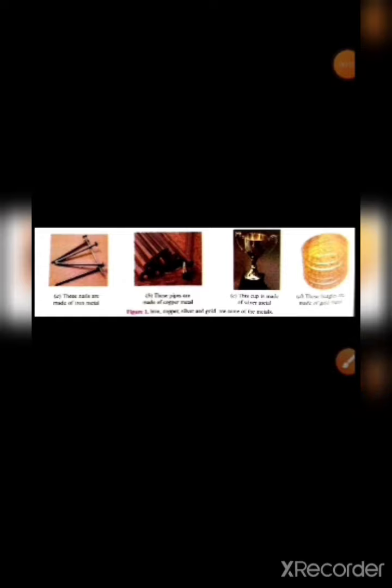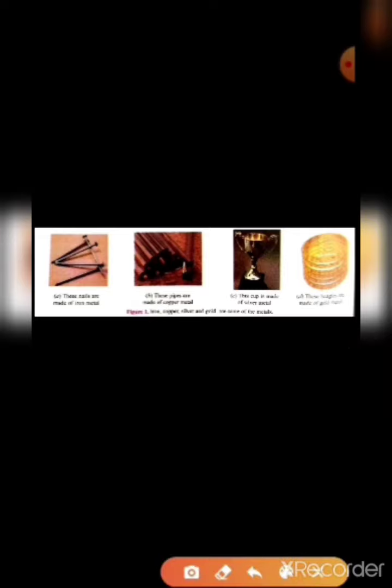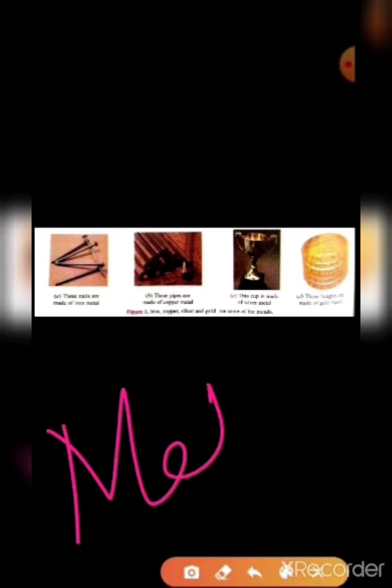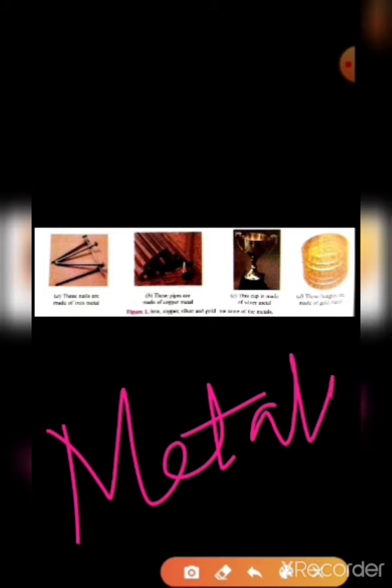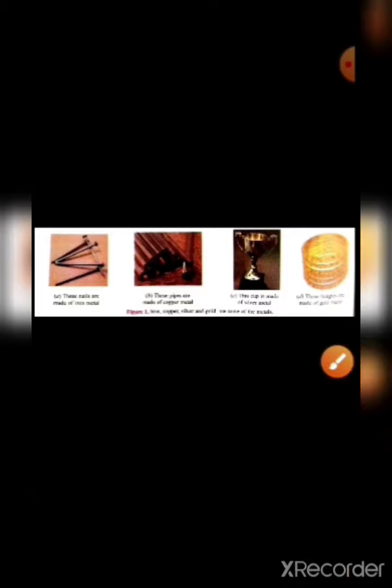Children, here you can see pictures of some common metals. The first are nails made up of iron metal. Second are pipes made up of copper metal. Third is a cup made up of silver metal. And fourth are bangles made up of gold. So these are different kinds of common metals shown in the picture, and you come across them in your daily life. You must be using some of these metals, and you have seen metals in your daily life.